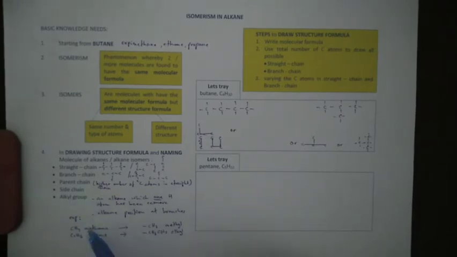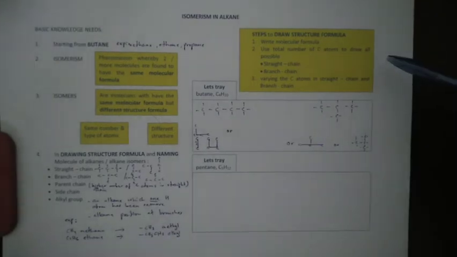For example, the molecule in the homologous series of alkane with molecular formula CH4 we call methane. When methane is present at the branch, the molecular formula becomes CH3 and the carbon atom will share one pair of electrons with another carbon atom in a straight chain. So it becomes an alkyl group and we call it methyl. C2H6 is ethane, and when positioned at the branch we call it ethyl.